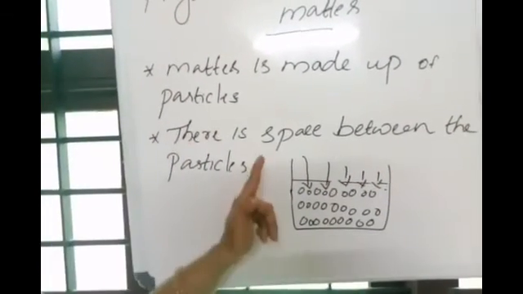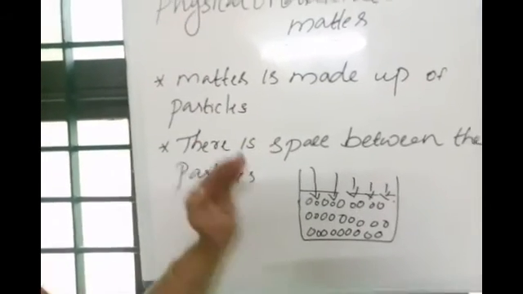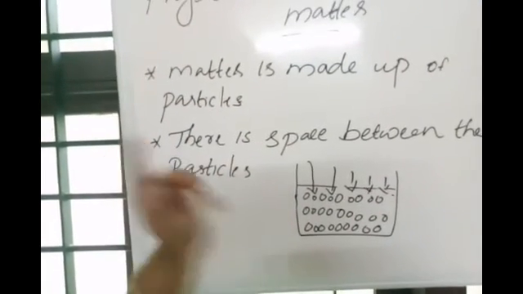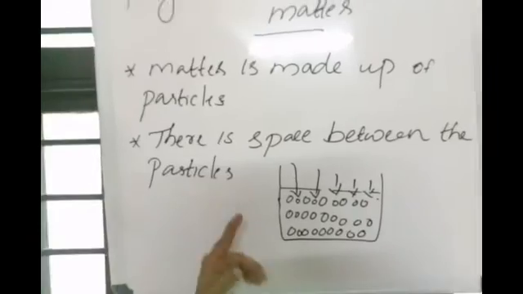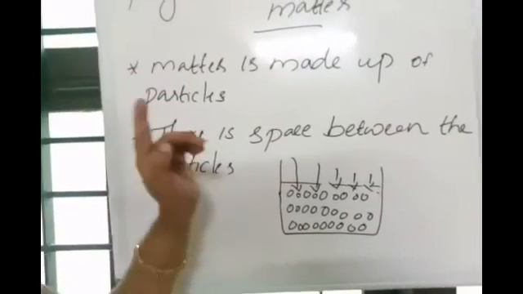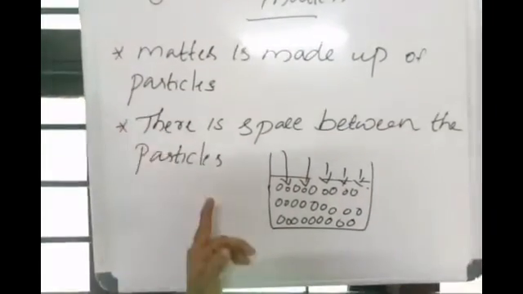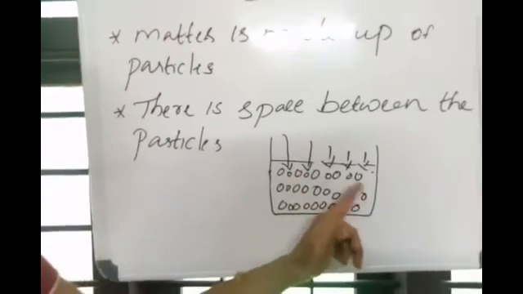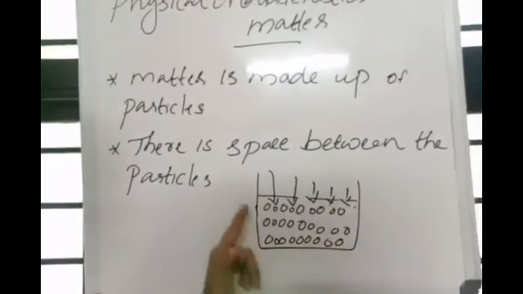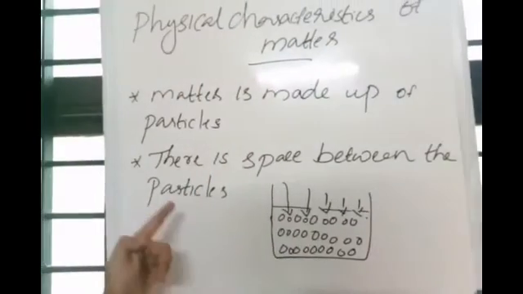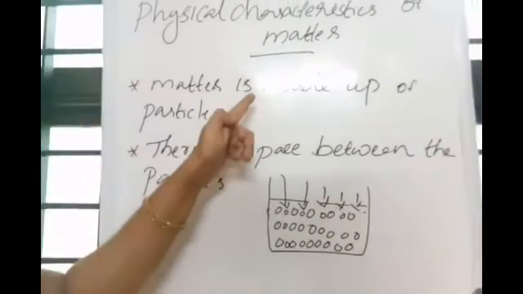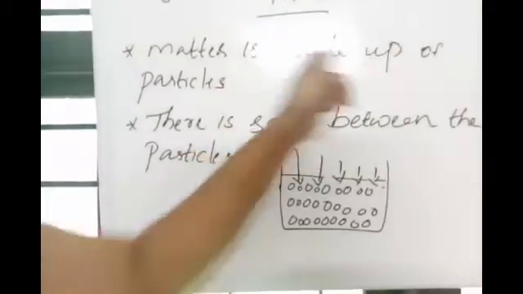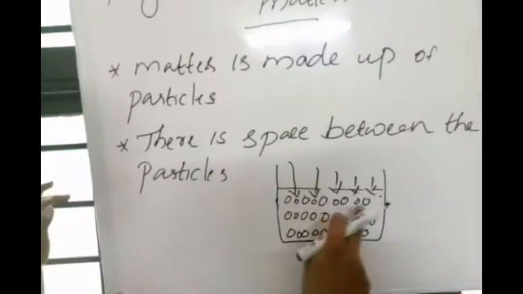This is a very important point for 9th standard students. While we are adding salt into the water, it disappears, which means the salt particles get into the space between the particles. So this is the proof for these two characteristics of matter. Our first characteristic is that matter is made up of particles. See, these are the water particles.